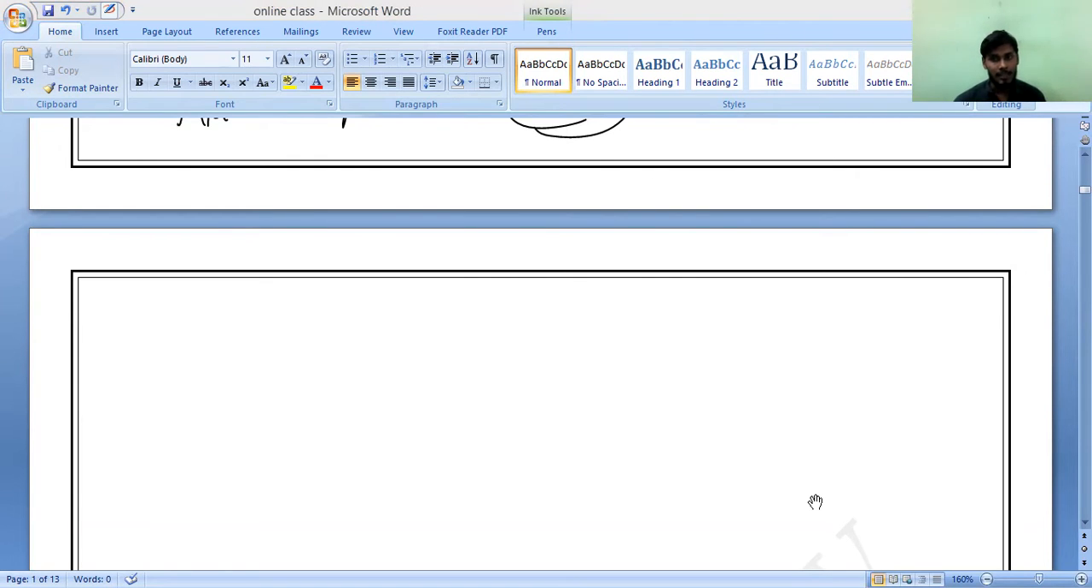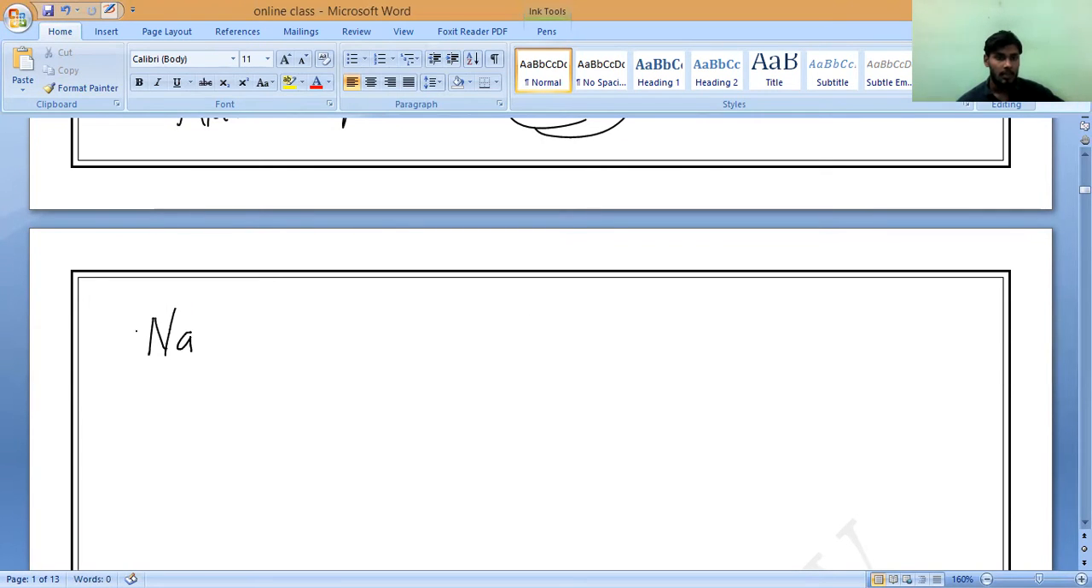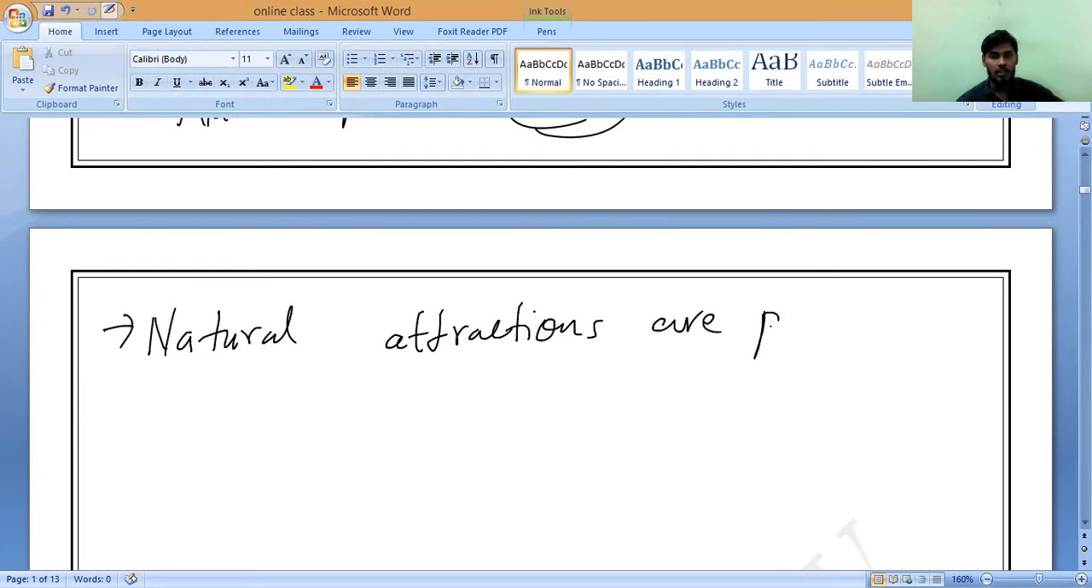So what is the main thing? If you consider the national parks, what will they do? Natural attractions are preserved. That is the main thing, and you should note it down. In national parks, natural attractions are preserved.